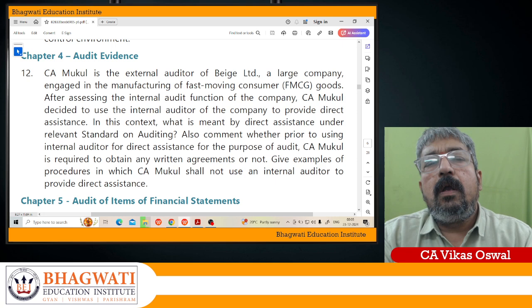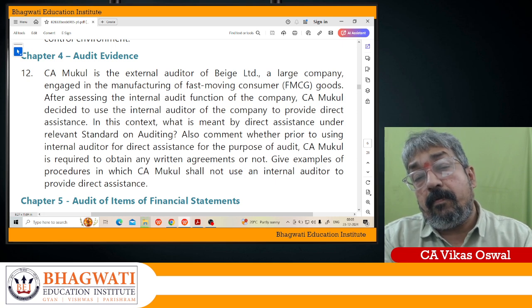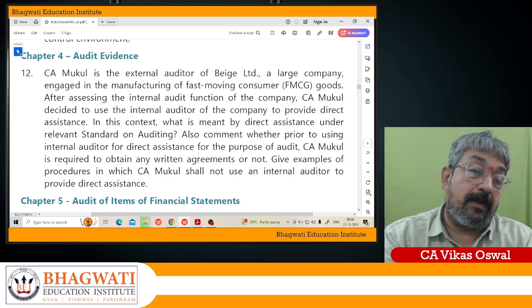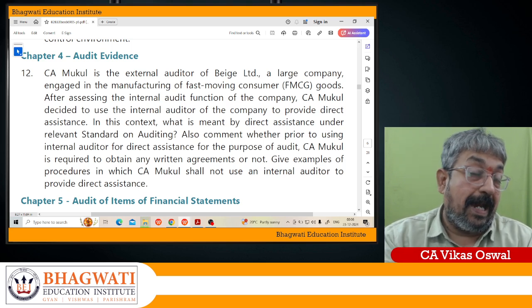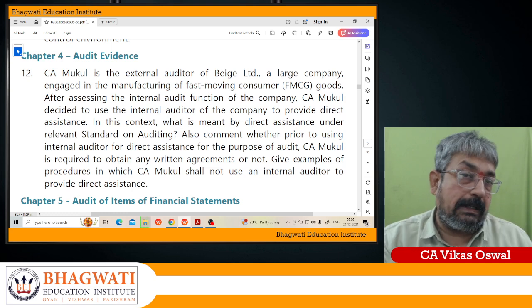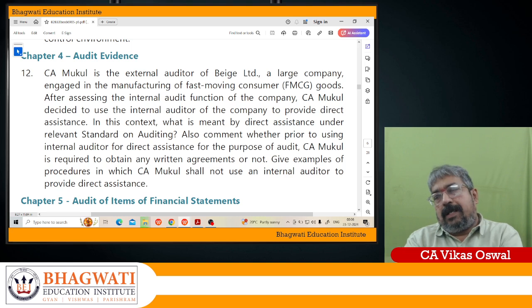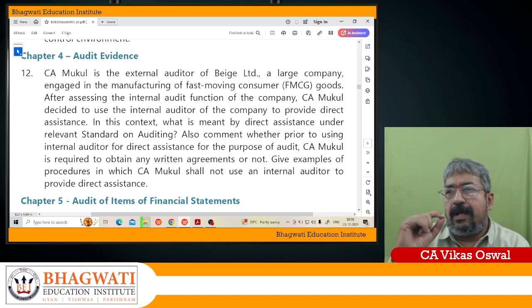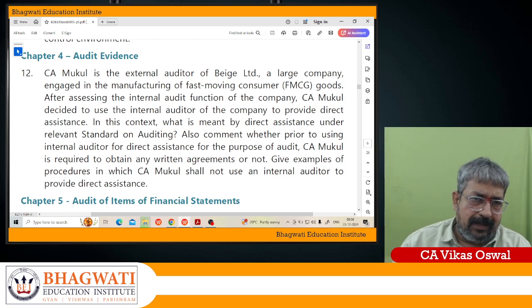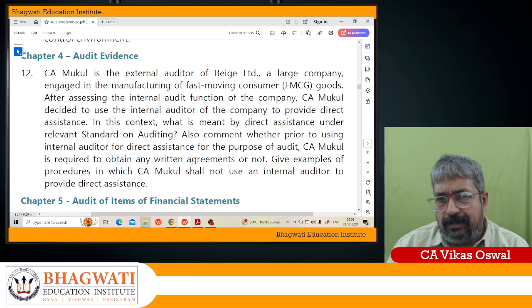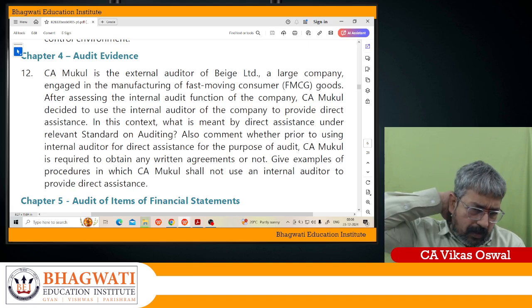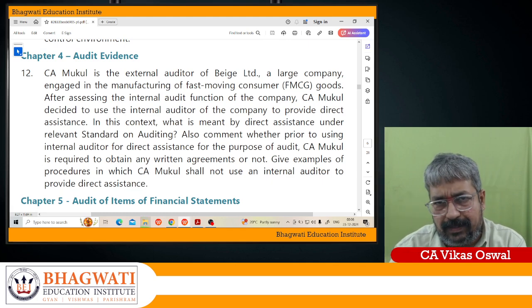And also, my dear soldiers, where the work has to be done as per the standards on auditing. Wherever you are doing the work as per the standards on auditing, example, say external confirmation. The external confirmation should be directly obtained by the auditor. There you cannot involve the internal auditor. This work you have to do directly. So there is no question of involving the internal auditor.